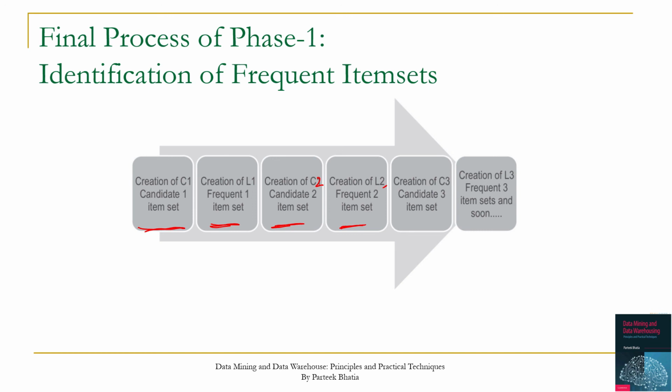Now L2 will be joined with L2 to create C3, and during this the condition should be the first item should be same in L2, then only we can create C3. This was not possible in our case. If we have one first item common in them, then we will create C3. Out of these C3 item sets, we will select frequent 3 item sets, that will be considered as L3. Then from L3 we will create C4, L4 and so on until we are not able to find any candidate item sets. In this case, we are not able to find any C3, so we will stop at this point.